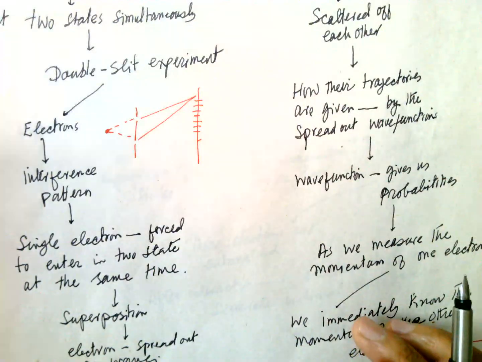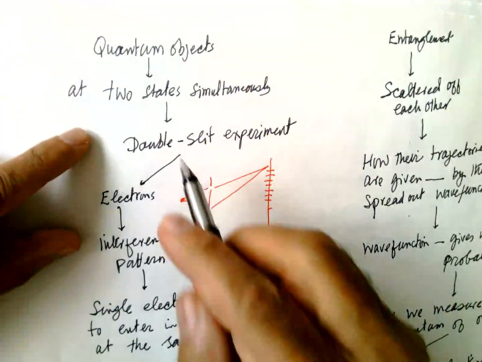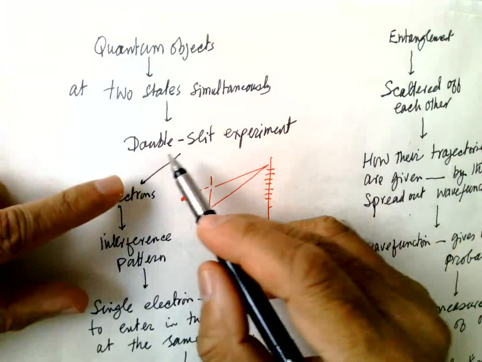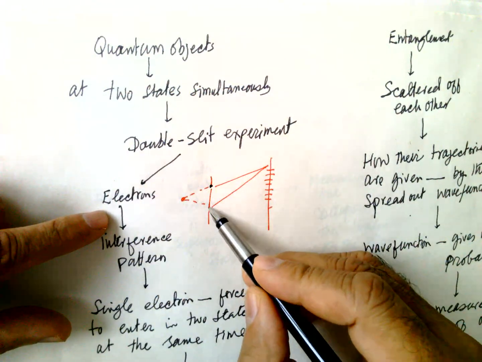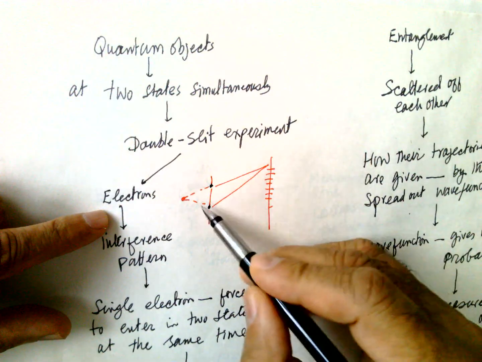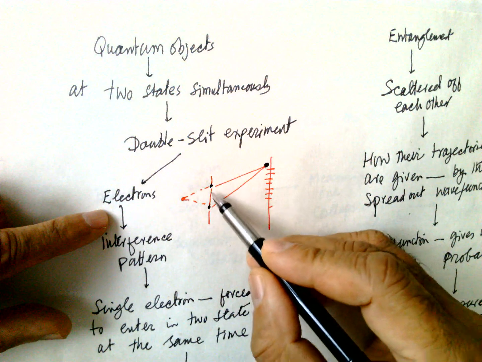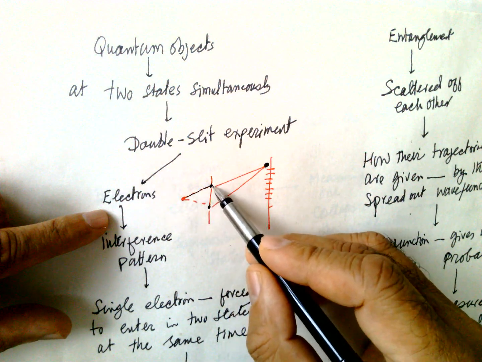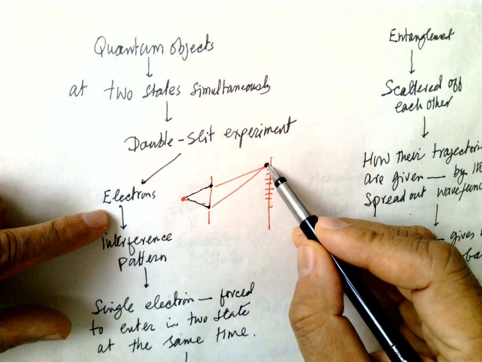Now consider a quantum object in two states simultaneously, like in the double slit experiment. Electrons are coming toward the two slits, and if they interfere, that means an electron is going through this slit and also through that slit.